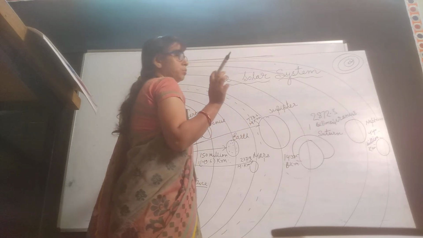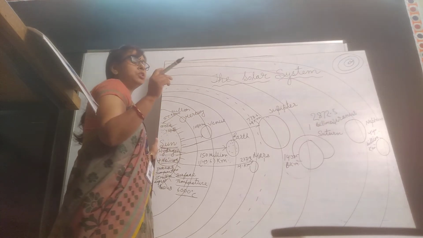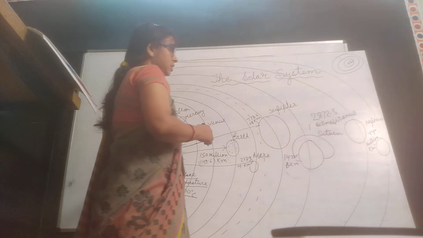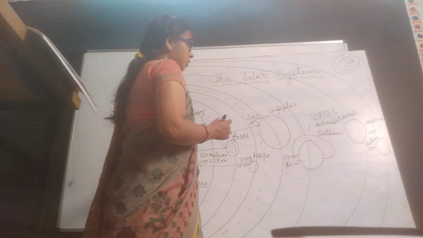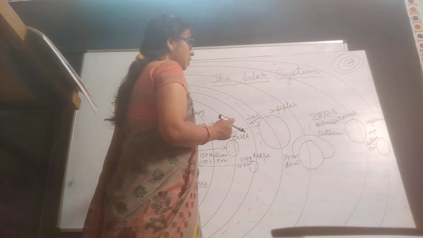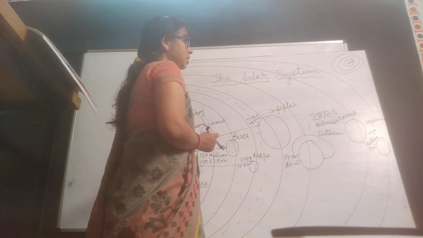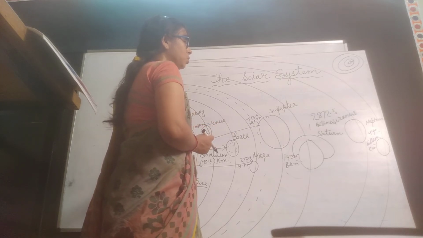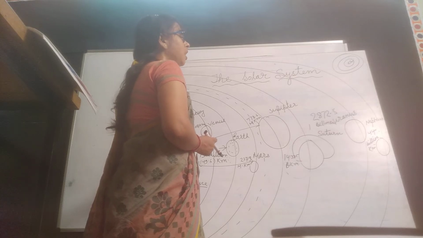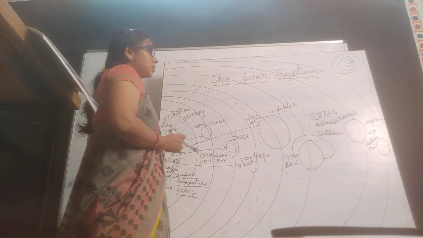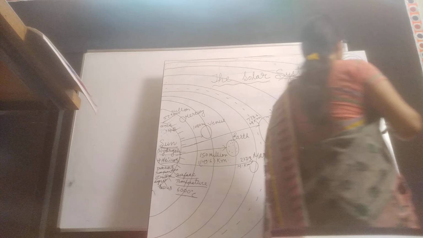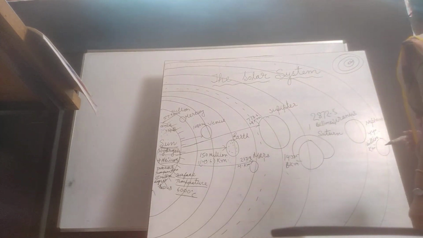1,433.5 million kilometers. Now the term will be billions. And Uranus is 2,872.5 million kilometers. And the last planet is Neptune, that is 4.49 billion kilometers. Understood, boys?